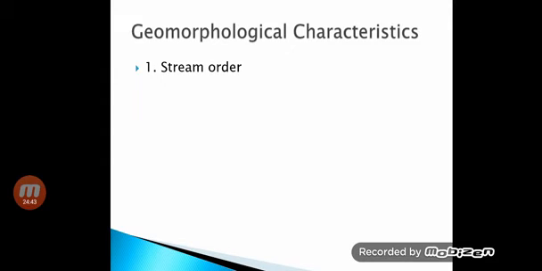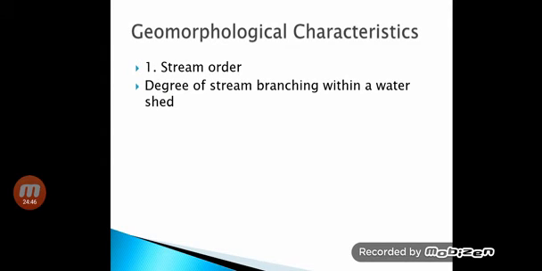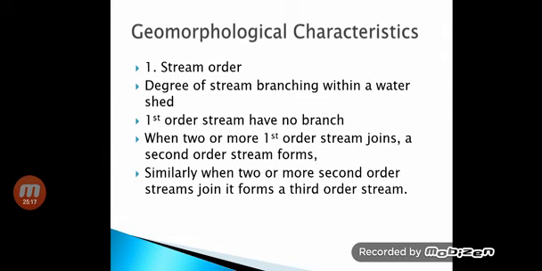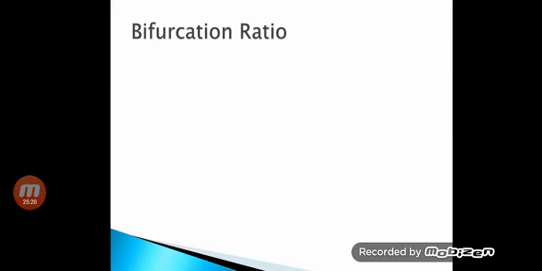Next are the geomorphological characteristics. First is the stream order. It is a degree of stream branching within a watershed, how branches are developed on the first order, second order, and third order. A first order stream has no branches. When two or more first order streams join, it forms a second order stream. Similarly, when two or more second order streams join, it forms a third order stream.